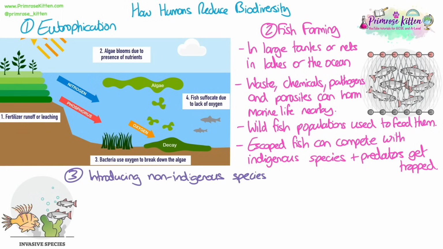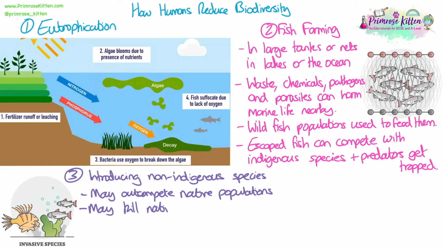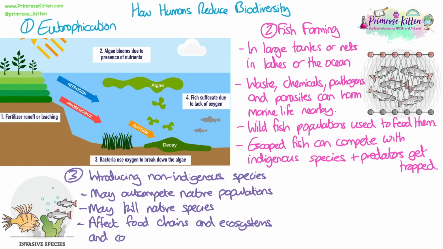This links to our third one, which is introducing non-indigenous species. So introducing organisms to an area that they are not native to, as in they didn't originate there and they didn't grow there or are found there naturally, means that they may start to outcompete native populations for things like food, shelter, and other resources. Because they can affect food chains and therefore ecosystems, they can lead to local extinctions of either other predators or prey species.